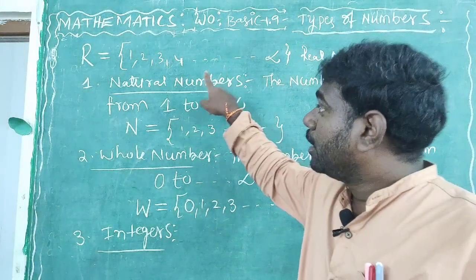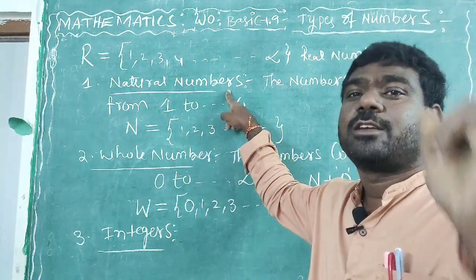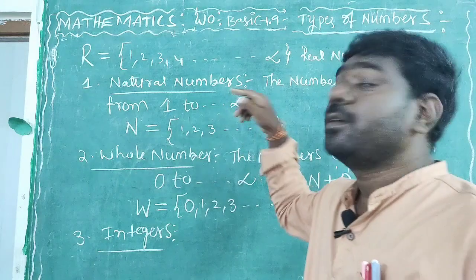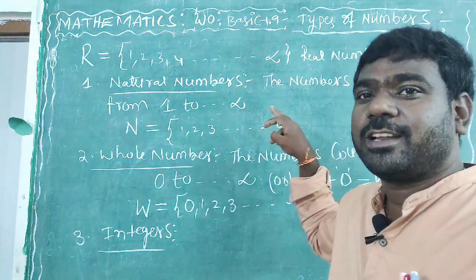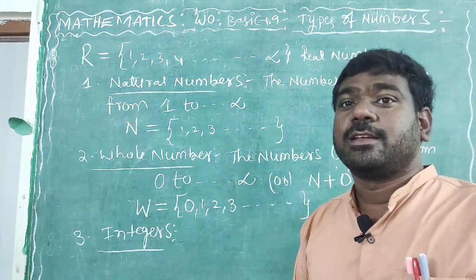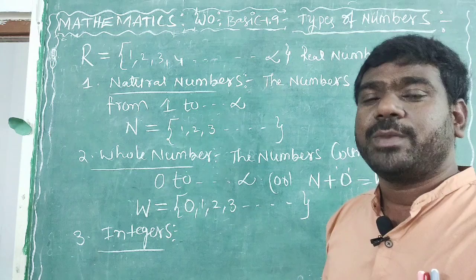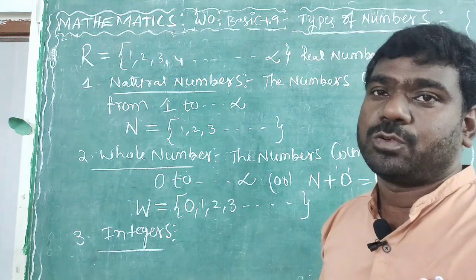Natural numbers, what I told you earlier: counting numbers, we can say positive numbers also. Why? Because these all are positive only, right? So positive numbers plus now negative numbers, negative meaning with the minus symbol, along with 0.